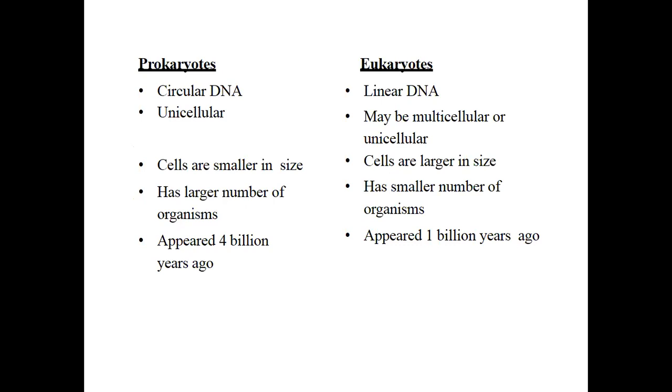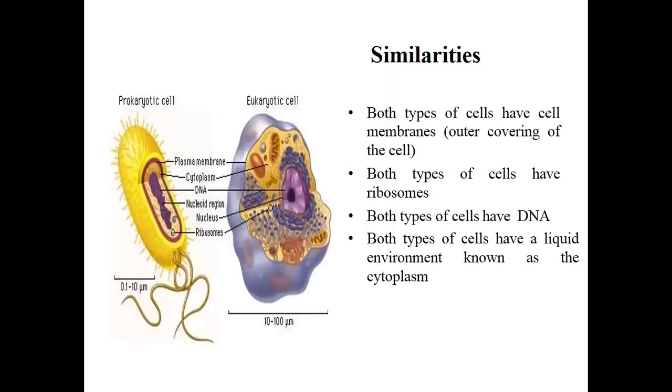Prokaryotic cells have unicellular circular DNA. However, eukaryotes have linear DNA, and are multicellular or unicellular. Prokaryotic cells are small in size. Eukaryotic cells are large in size. Prokaryotes have a larger number of organisms. However, eukaryotes have a smaller number of organisms. Prokaryotes appeared almost 4 billion years back. However, eukaryotes appeared 1 billion years back.